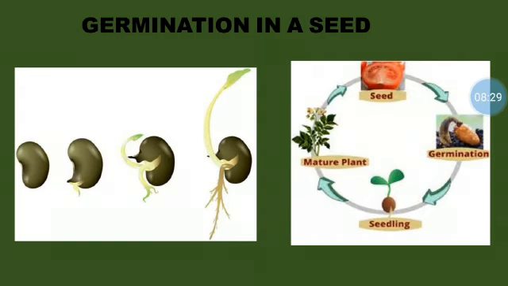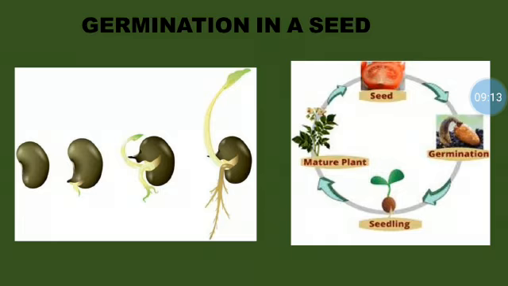To help you understand much better, I have given 2 pictures over here. So we will look into the first picture. In the first picture, we can see that the seed is being sown in the soil. And in the second stage, what happens? The seedling breaks the seed coat and comes out of the seed. You can see that the seed has been opened up. Okay, it's broken and you can see the seedling coming out. And in the third stage, the roots and the shoots are being developed. And then in the fourth stage, the seedling develops leaves and grows into a plant.